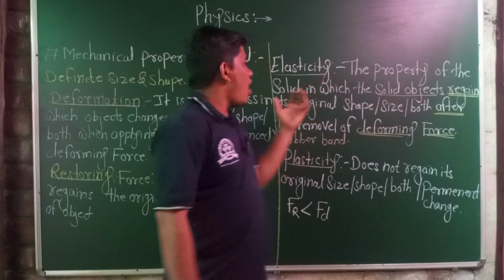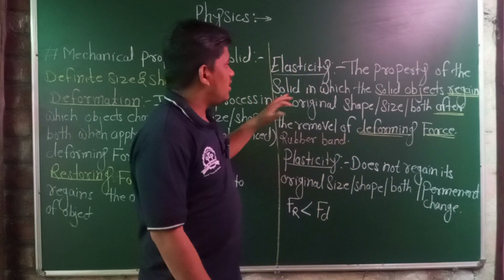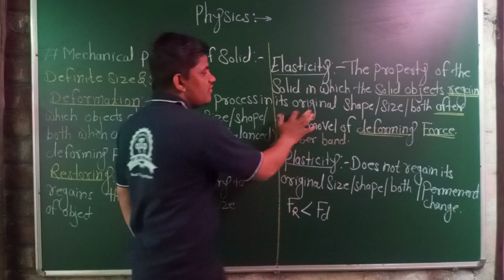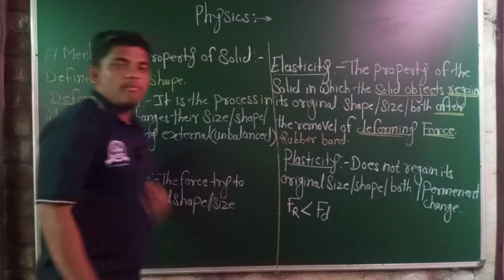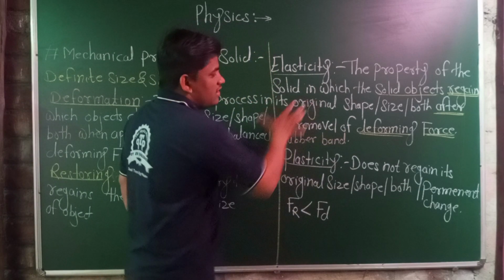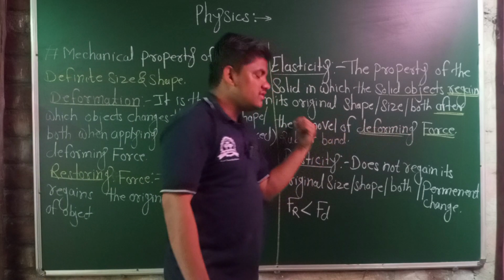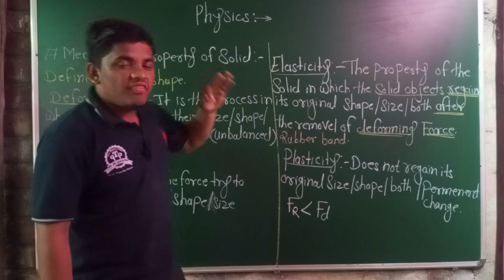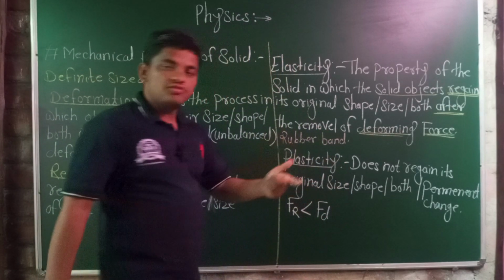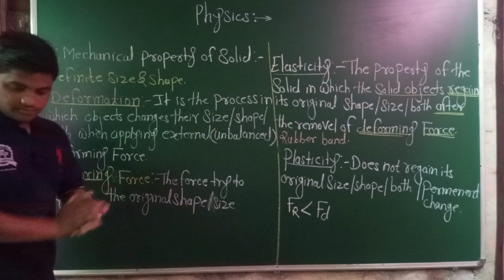Elasticity is the property of the solid in which the solid object regains its original shape, size, or both. This is called elasticity. After the removal of deforming force, this is the elasticity. In elasticity, the restoring force and deforming force are in equal amount. The magnitude of restoring force is equal to the applied deforming force.